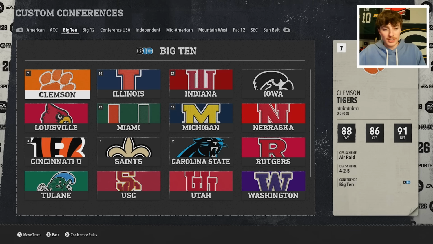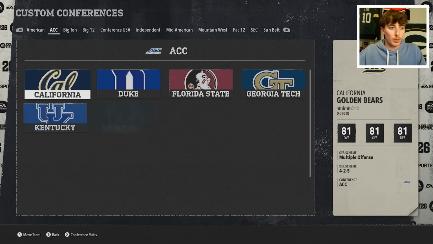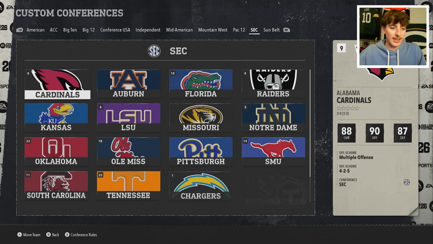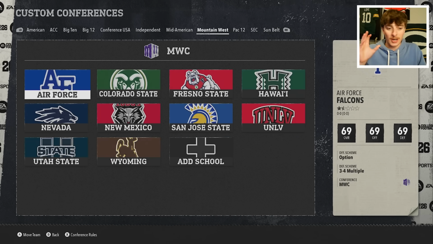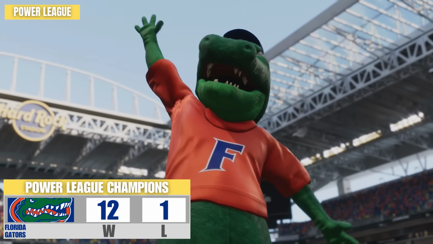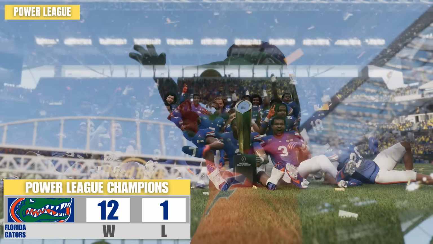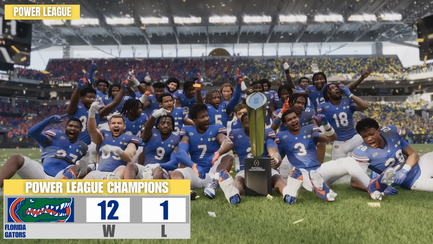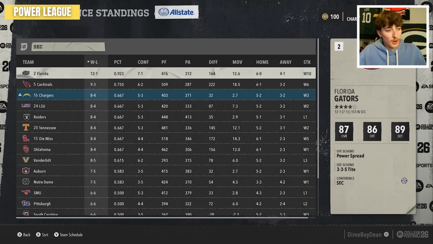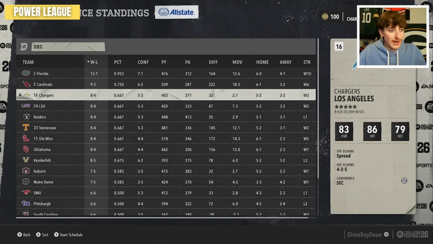Now for our final simulations in the college level, I don't even want to explain what the conferences look like anymore. I mean, just look at it for a second. There's just so much going on. It's a complete headache. And our final Power League champions today are the Florida Gators, finishing 12-1, and they will be moving up to the NFL to end the simulation. Some of the NFL teams did pretty well today as well. The Cardinals are ranked, the Chargers.